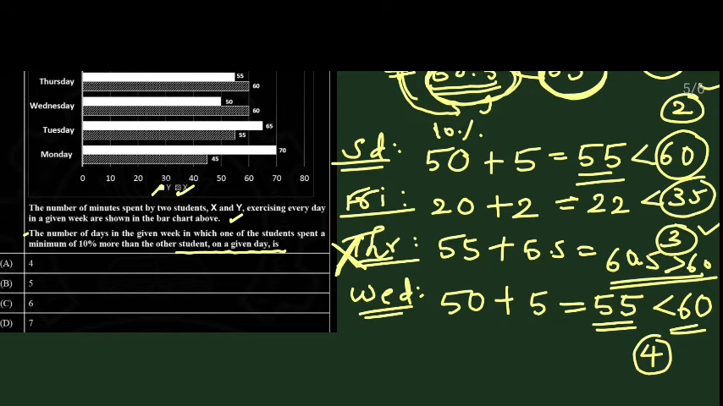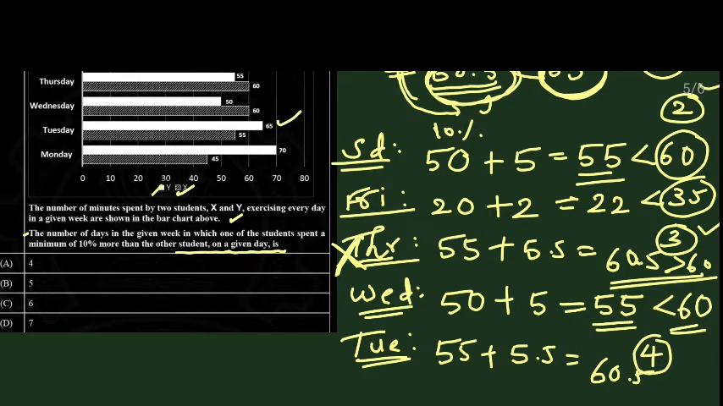Wednesday is our favorable condition. So next, Tuesday. What is the Tuesday situation here? Take the 55, the least spending time. What is 10% of 55? That is 5.5, so combined it is 60.5, but the other person is spending 65, which is greater, so it is our favorable condition.